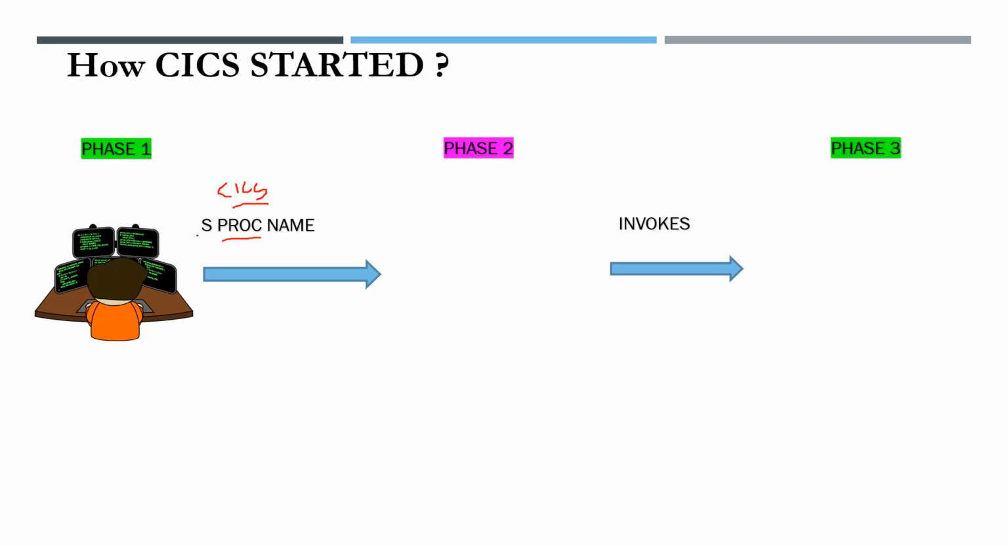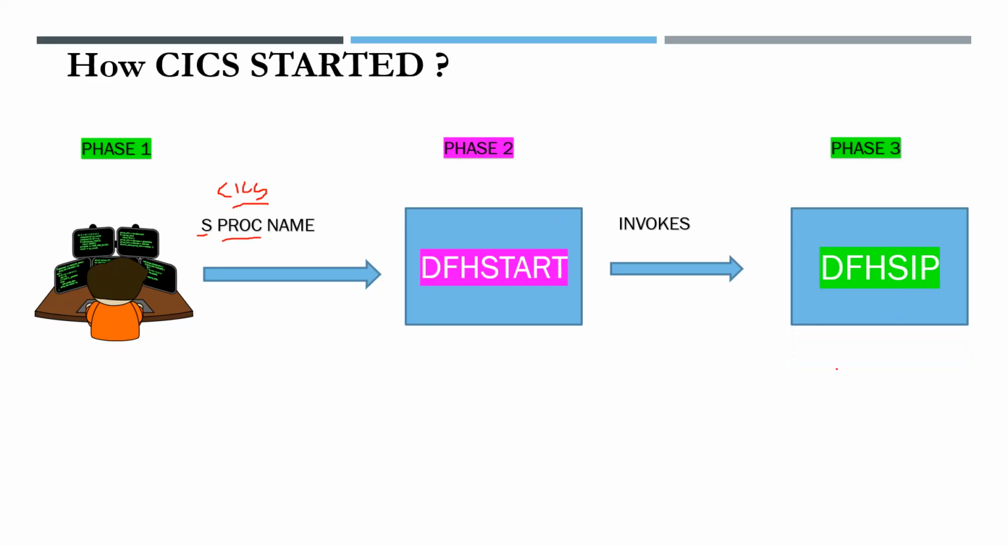You will give S, which means start, then procedure name Kix, and the command will be issued. Then in phase 2, this command will invoke a procedure called DFHSTART. When we issue the command S space procedure name, it invokes the DFHSTART procedure. After DFHSTART is invoked, in phase 3, DFHSIP is invoked. DFHSIP, DFH system initialization parameters.